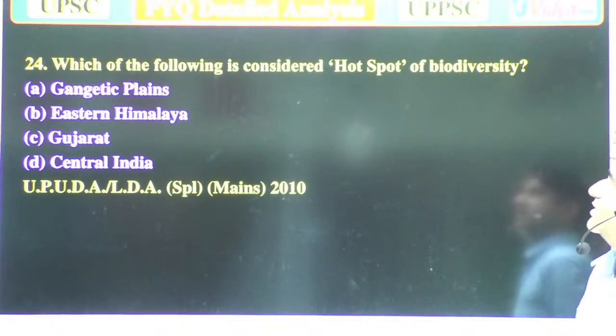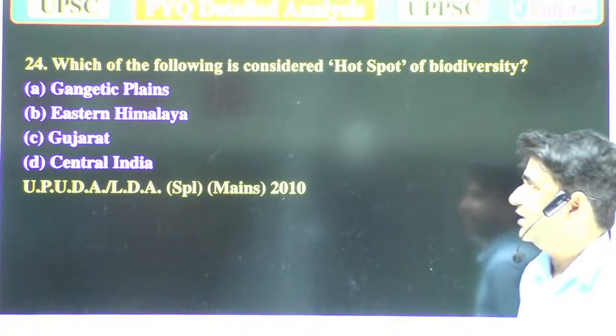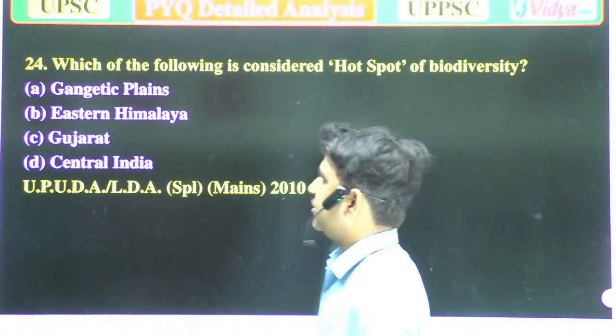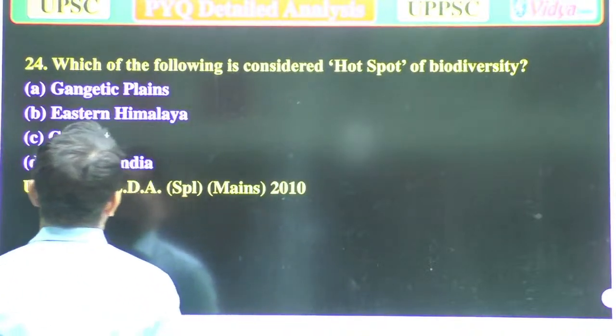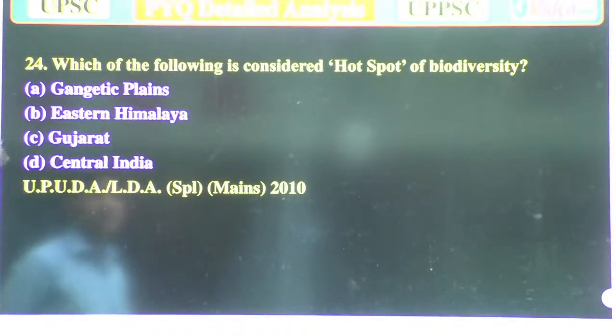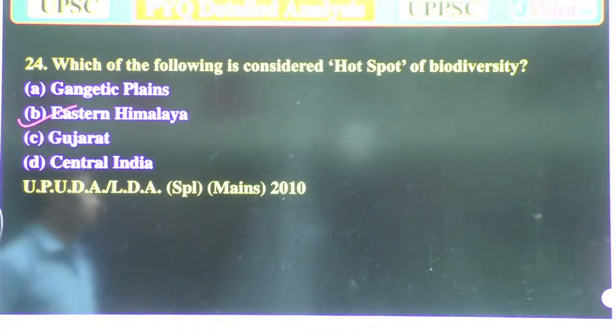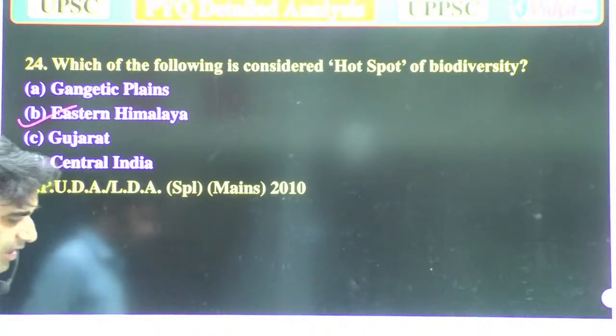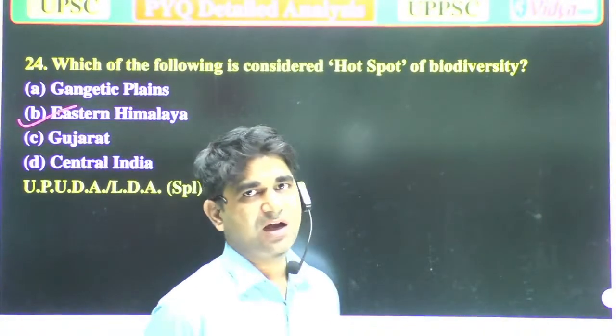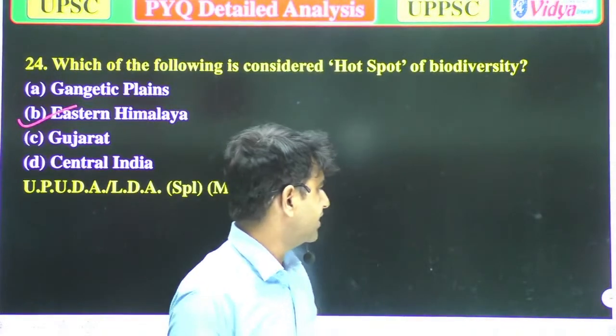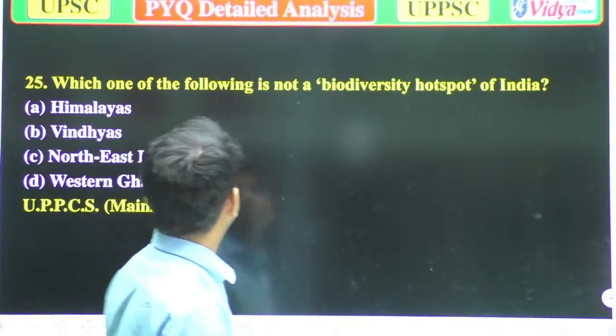Which of the following is considered a hotspot of biodiversity? A, Gangetic Plains, B, Eastern Himalayas, C, Gujarat, and D, Central India. As I told in the previous question, Eastern Ghats, Western Ghats and Eastern Himalayas are the most biodiverse areas. Now we'll move to the next question.